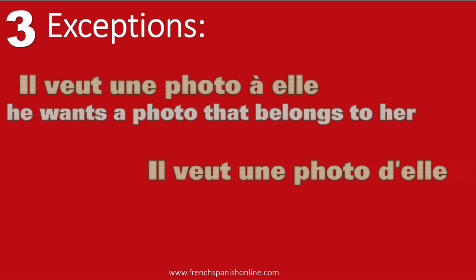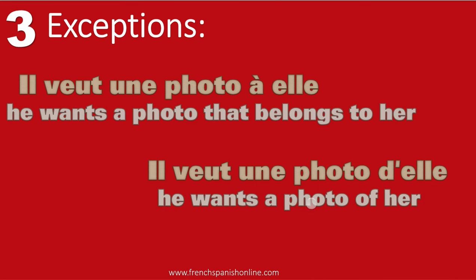But now if you say, il veut une photo d'elle, so here we have a contraction because of the vowel here. So, il veut une photo d'elle, the meaning is different. He wants a photo of her. So now, you want a photo of her face, of her body, I think, but of her.